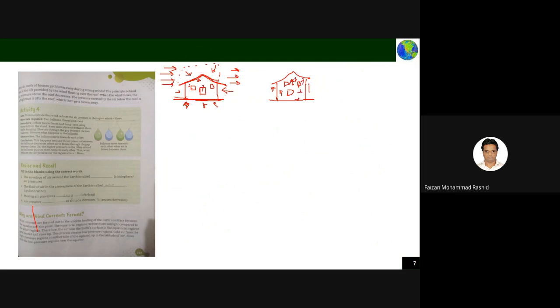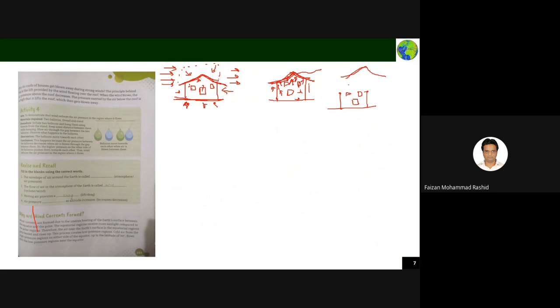These unbalanced forces, because now the force which this corrugated sheet is experiencing becomes unbalanced. Due to internal pressure, the sheet will fly, and it will go and lie somewhere on the ground, and you will see the house is without a sheet now. The house will be like this after some time. This happens mainly in village areas where the house is not made of concrete wall. They are using temporary materials, either sheet or bamboo sticks or wood.